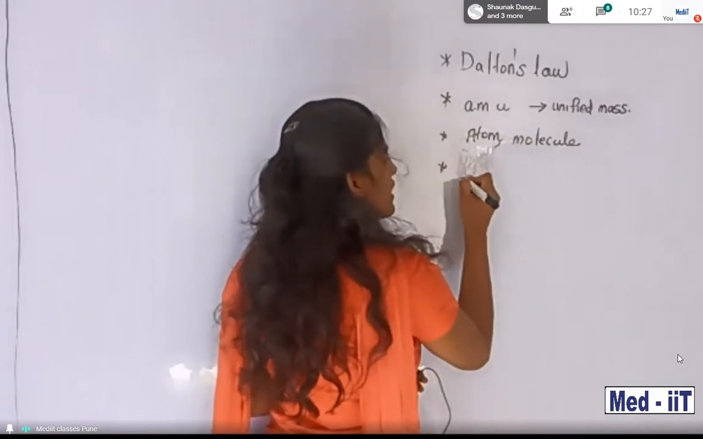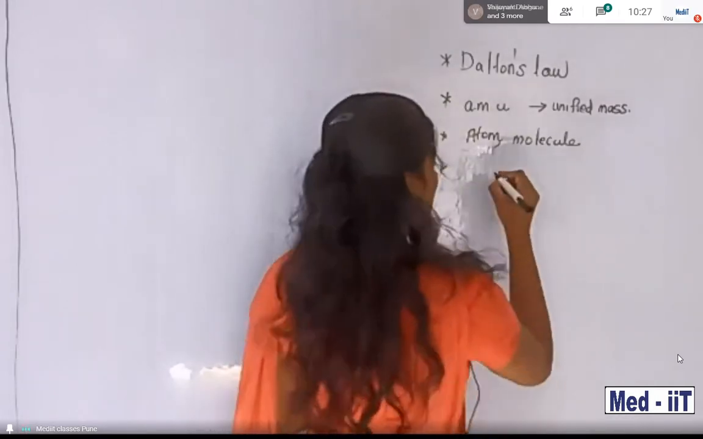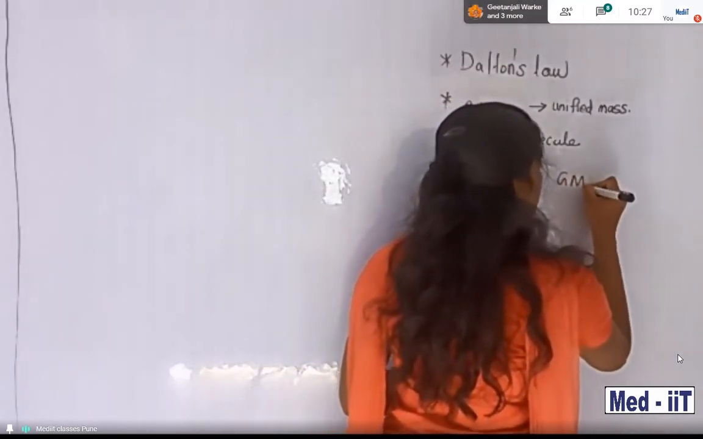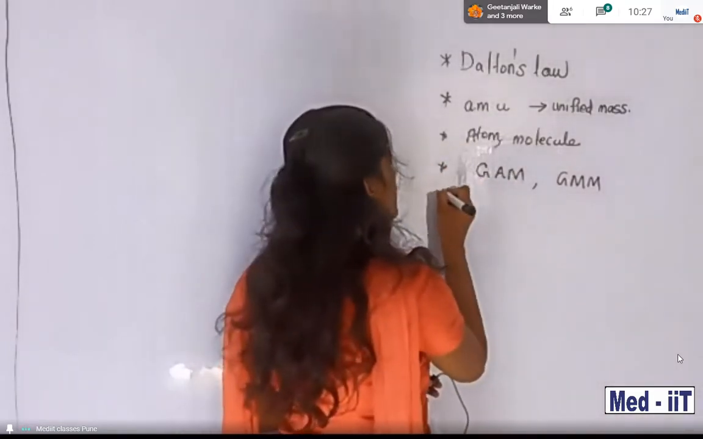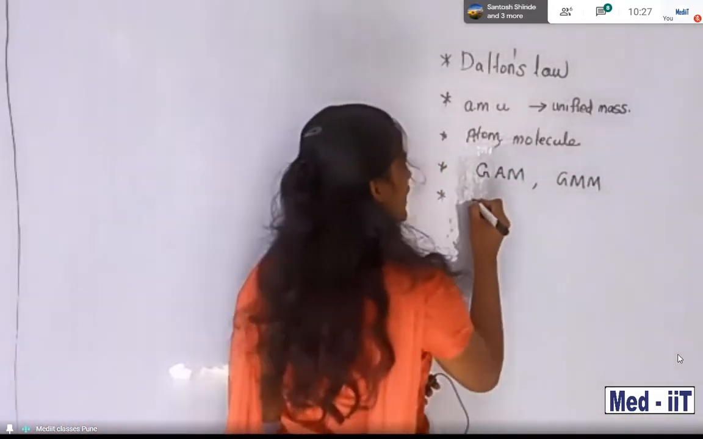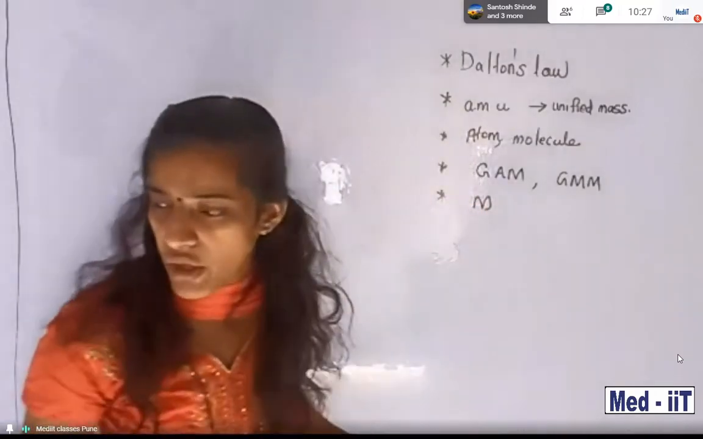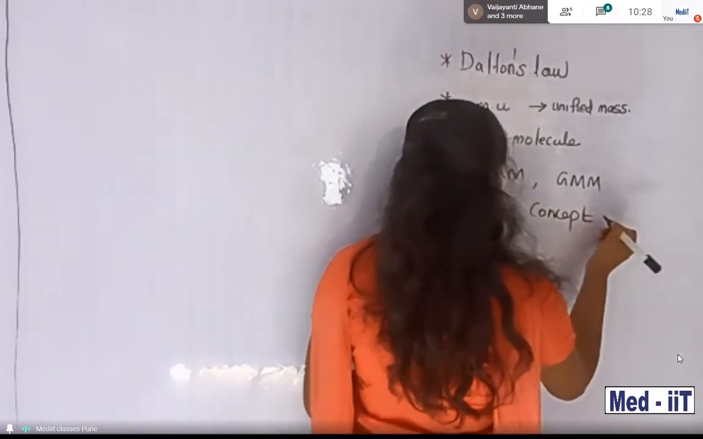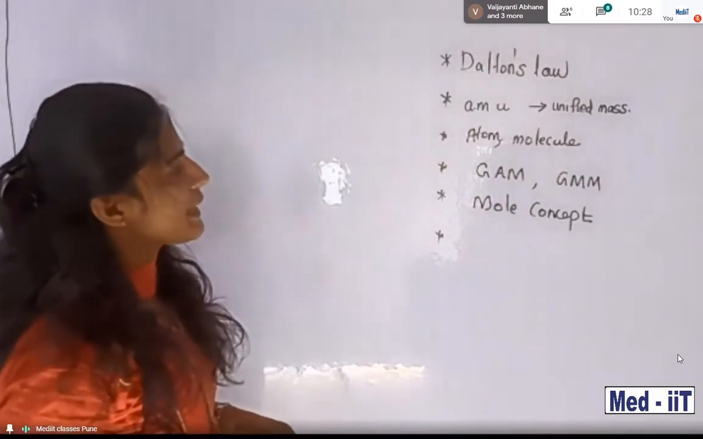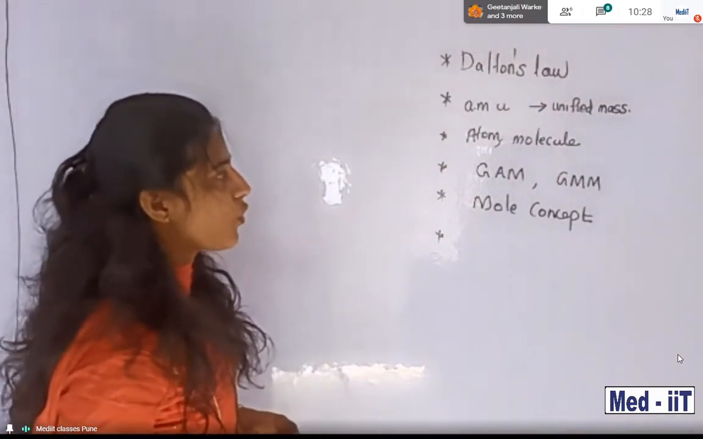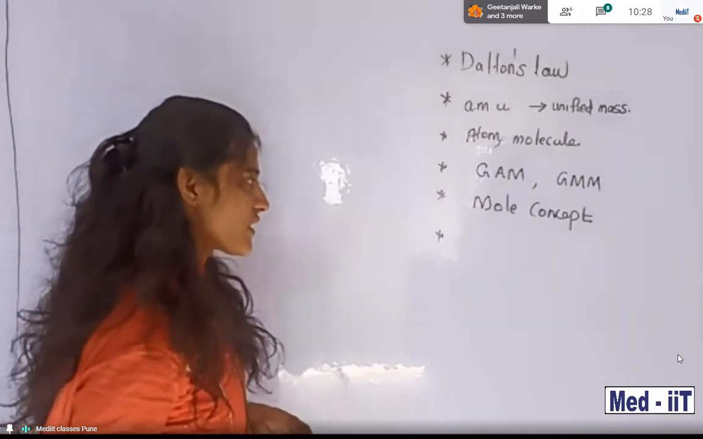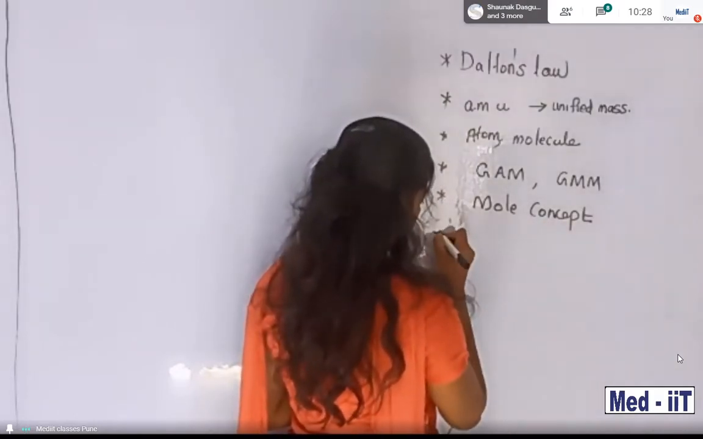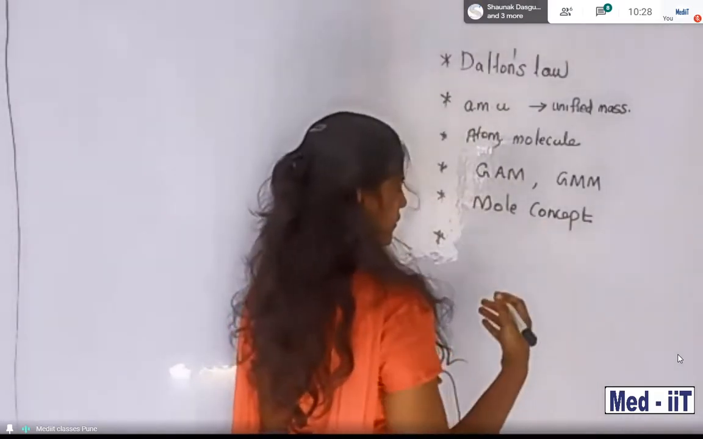Then another one, students, that is new to you, I think. That is GAM, gram atomic mass. And then GMM, gram molecular mass. Then the next one is the mole concept. Mole concept is there. So GAM, GMM, atoms, molecules, AMU, Dalton's law, mole concept. After the mole concept, the mole concept is wide, right?